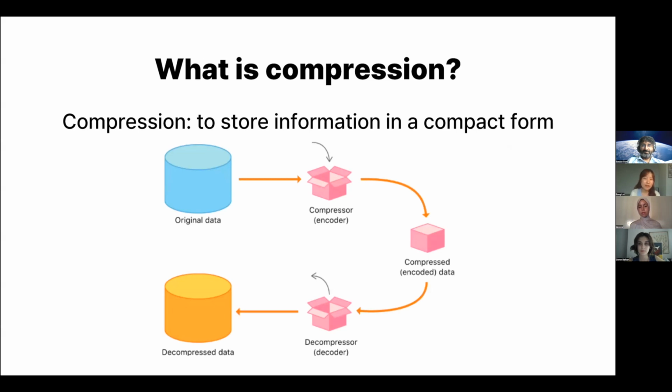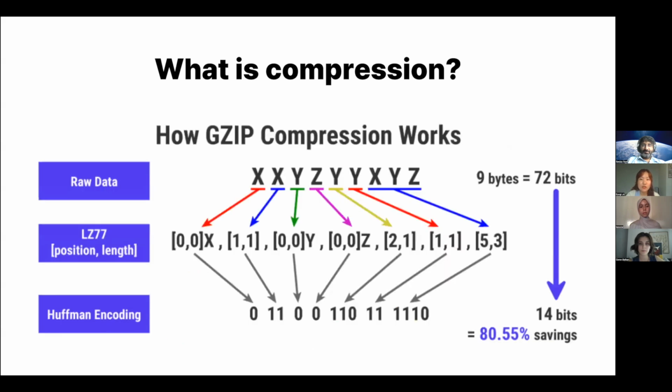If we compress the data, it's easier to transfer or analyze, and we can also decompress the data to the original version with a certain algorithm. One familiar example of compression is gzip. We're not going to talk about the technical details of it, but here we can see that we have raw data, and the specific algorithm or compression software adds other information to the raw data and then compresses it to reduce the data size.